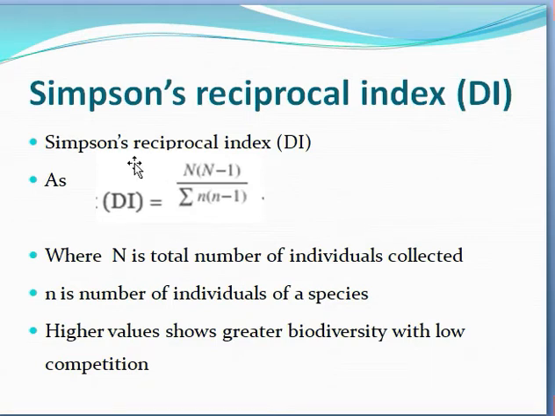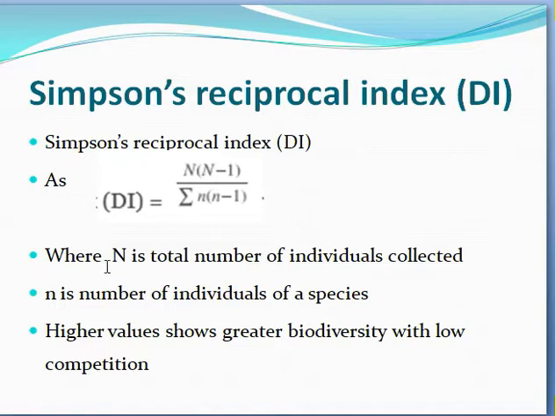Now the next term is the Simpson reciprocal index. It is denoted by capital D, capital I. Its formula is DI equals N times N minus 1, over sigma of n times n minus 1, where capital N is the total number of individuals collected, and small n is the number of individuals of a single species, how many individuals are collected of a single species.